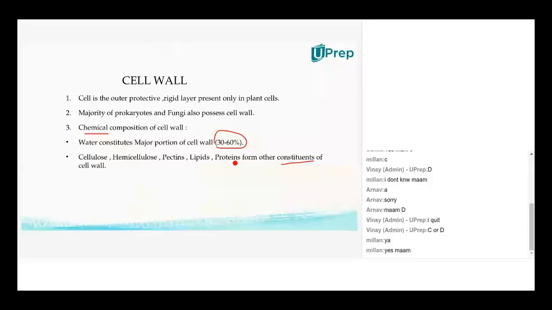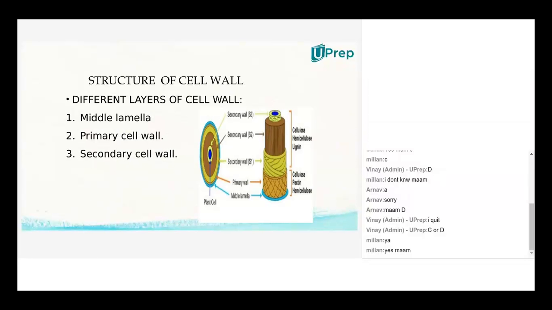I'll explain the whole cell wall structure and let you know how the cellulose, hemicellulose, pectins, proteins, and lipids are arranged. Okay, let's see that in the next slide. This slide explains the major portion of the cell wall. That's the important point, that's why I gave this slide. 30 to 60%. See, most of the cell wall contains water. Remember that point. Remaining things you'll understand in the next slide.